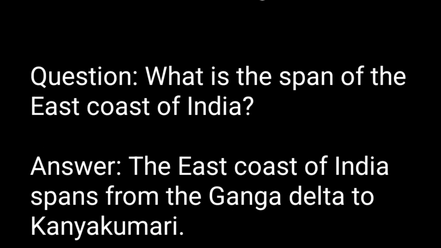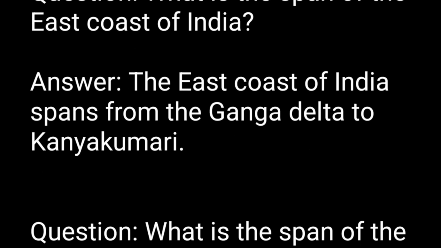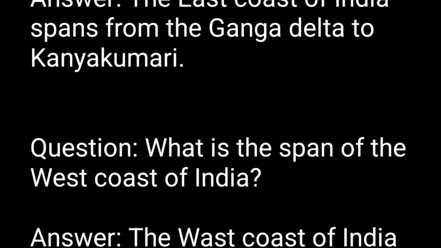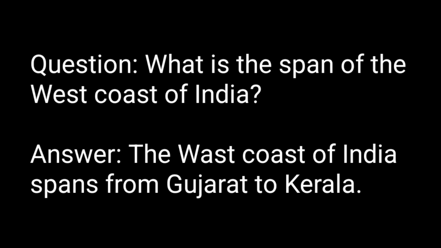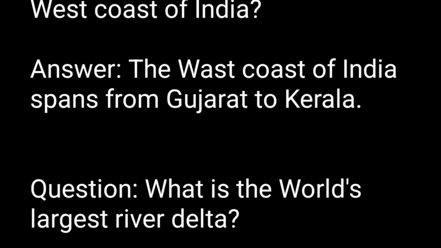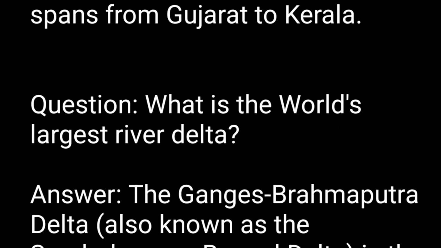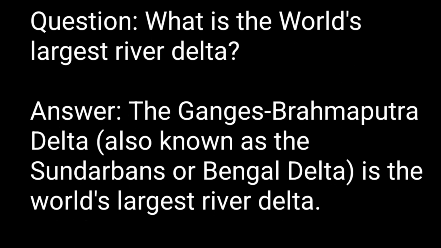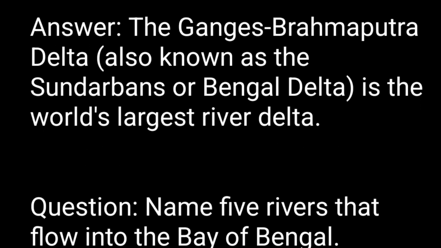Question. What is the span of the east coast of India? Answer. The east coast of India spans from the Ganga Delta to Kanyakumari. Question. What is the span of the west coast of India? Answer. The west coast of India spans from Gujarat to Kerala. Question. What is the world's largest river delta? Answer. The Ganges-Brahmaputra Delta, also known as the Sundarbans or Bengal Delta, is the world's largest river delta.